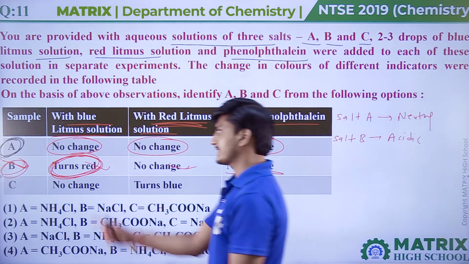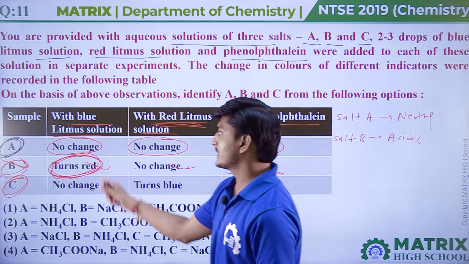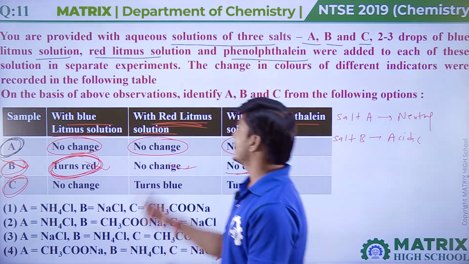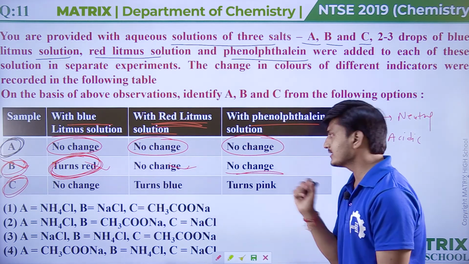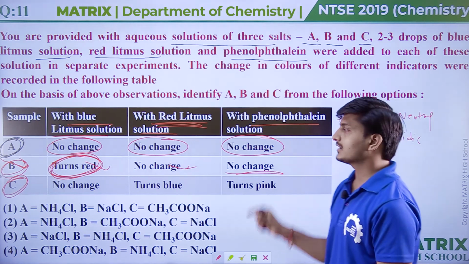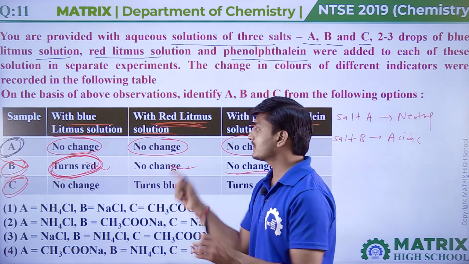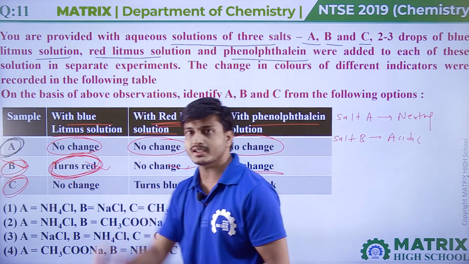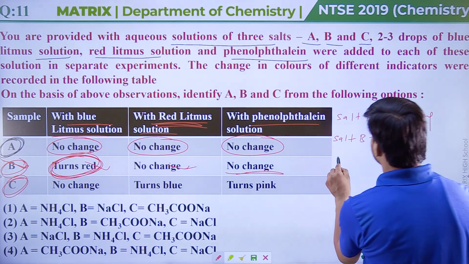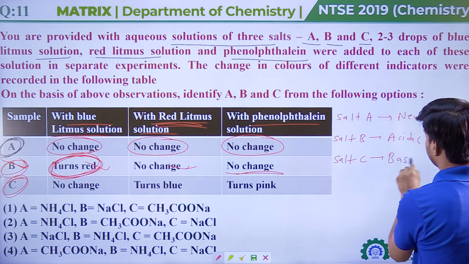Okay. Now coming to the sample C, salt C. On adding blue litmus solution, no change is observed. On adding red litmus solution, it turns blue. On adding phenolphthalein, it turns pink. Okay, so phenolphthalein turns pink in basic solution, and red litmus solution turns into blue in basic solution. So what can we say about the sample of salt C? We can say the nature of salt C should be a basic salt.